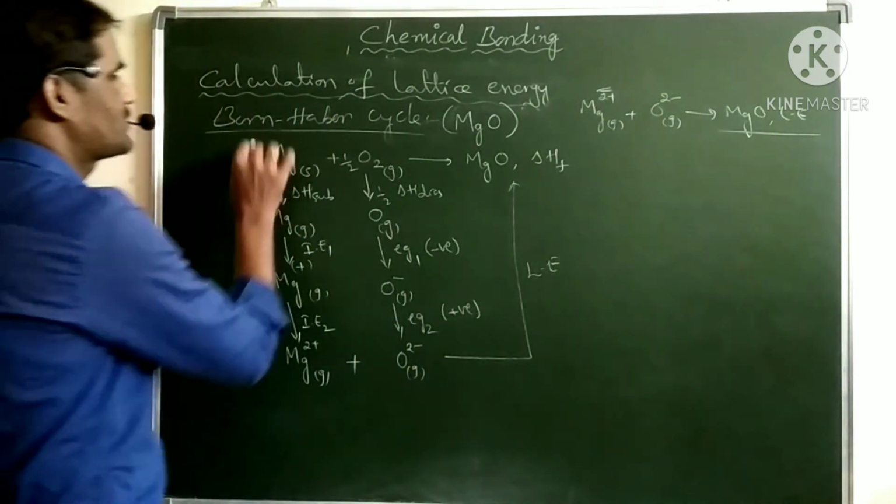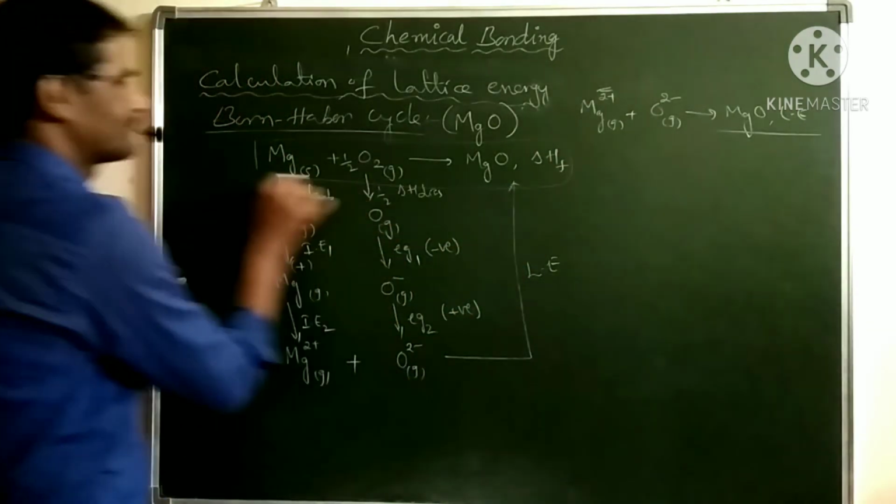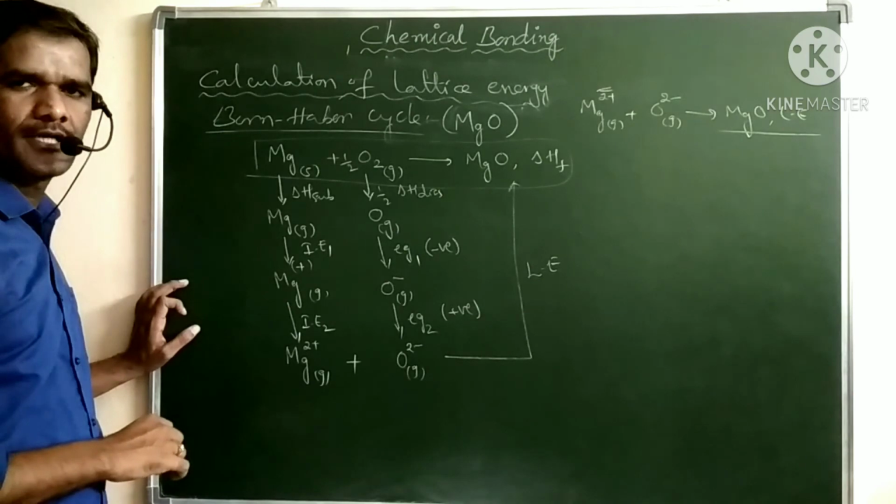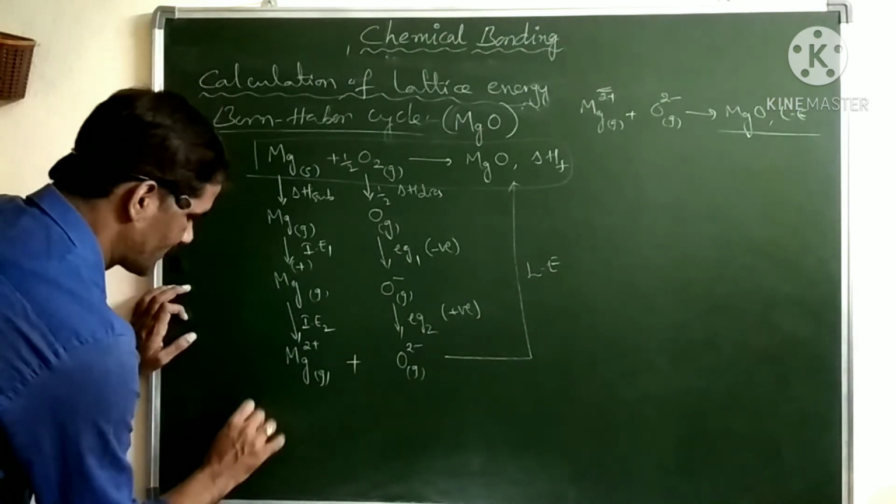Again, the enthalpy change in this process is the same according to Hess's law. So we can write the final equation.